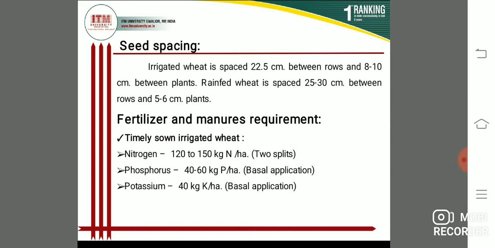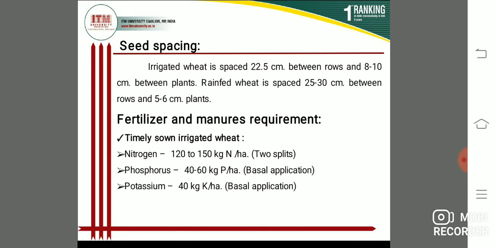Next, students, fertilizer and manure requirement. There are different fertilizer and manure requirements for timely sown irrigated wheat and late sown irrigated wheat. First, timely sown irrigated wheat. The requirement is NPK: nitrogen, phosphorus and potassium. First, nitrogen: 120 to 150 kg nitrogen per hectare.